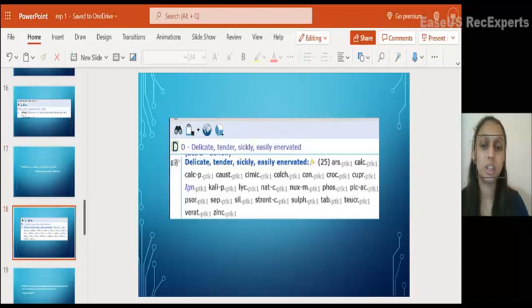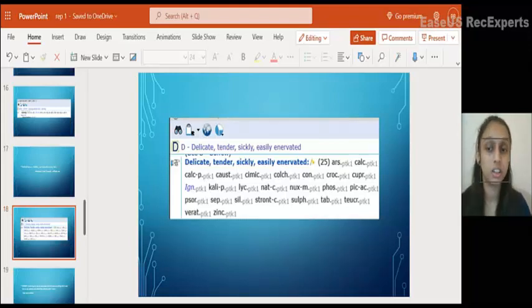So this is the rubric: Delicate, tender, easily impressed. There are many remedies here: Lycopodium, Calcarea phos, Conium, Arsenicum album. So from the symptomatology and the totality, we have to select the remedy that is most exact.